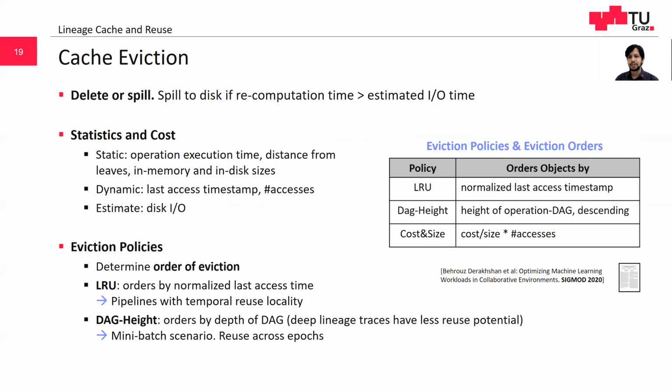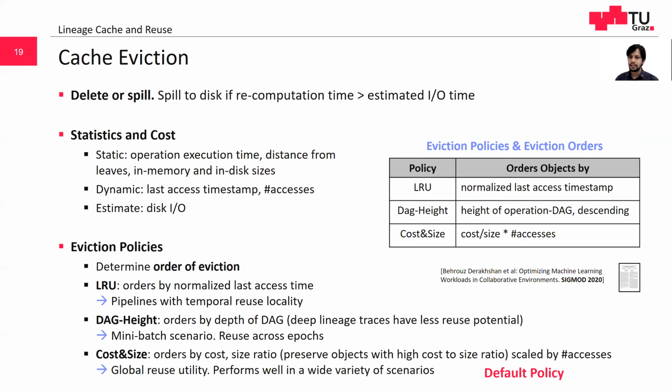Then DAG height assumes the deep lineage traces have less reuse potential and orders accordingly. This works better in mini-batch scenarios with reuse potential across epochs. Finally, cost and size preserves objects with high cost-to-size ratio. It orders the objects by cost-size ratio scaled by the number of hits and misses. Cost and size performs well in a wide variety of scenarios, and hence cost and size is our default choice.